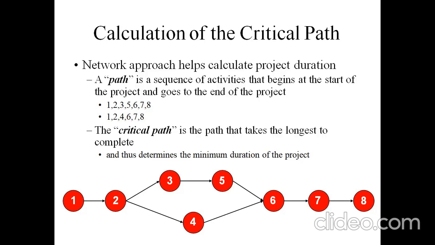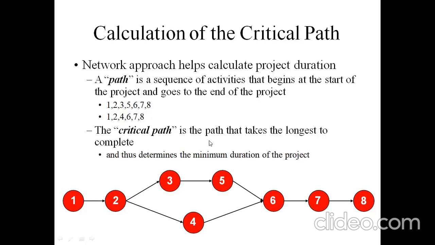A path is a sequence of activities that begins at the start of the project and goes to the end of the project. Here we have two paths, 1, 2, 3, 5, 6, 7, 8, and also a path of 1, 2, 4, 6, 7 and 8. The critical path lies in one of these two paths.